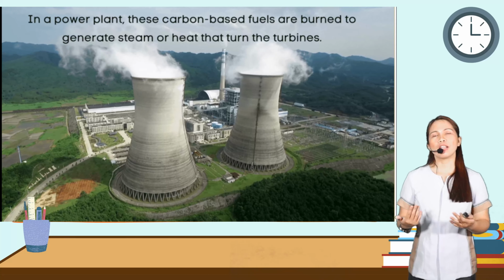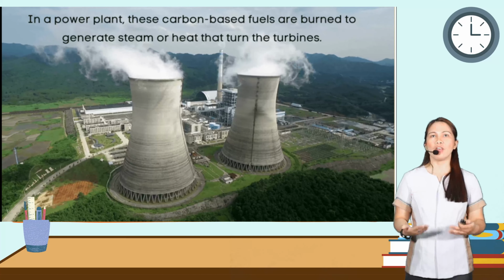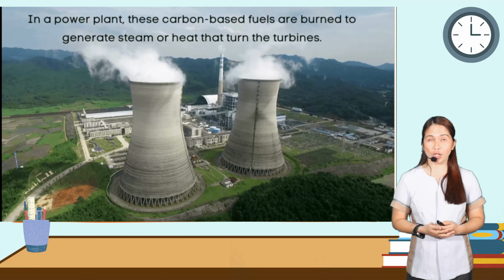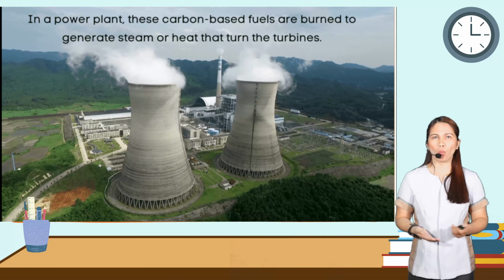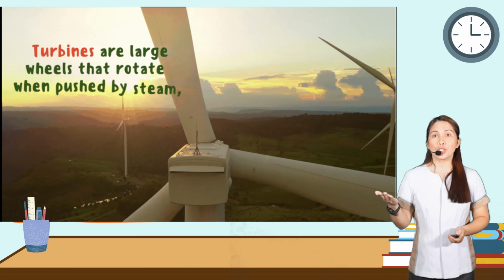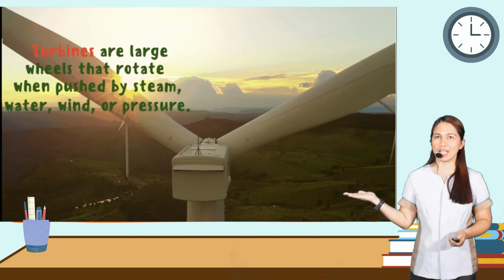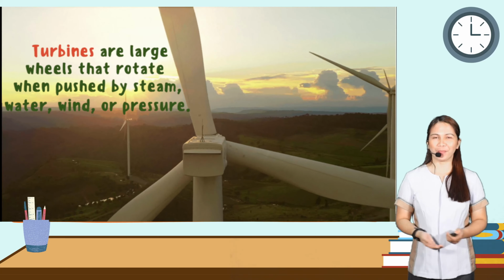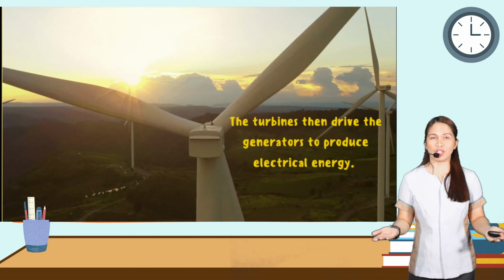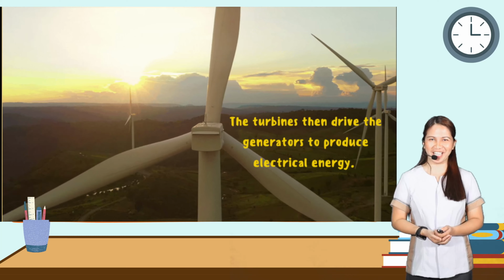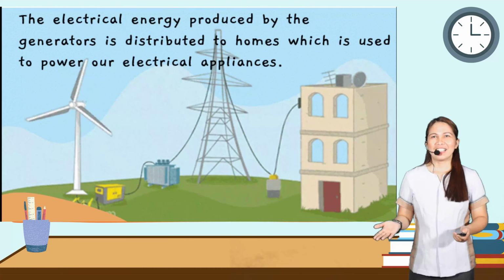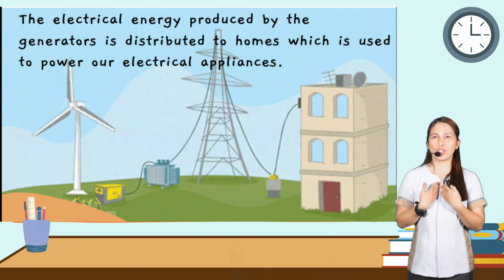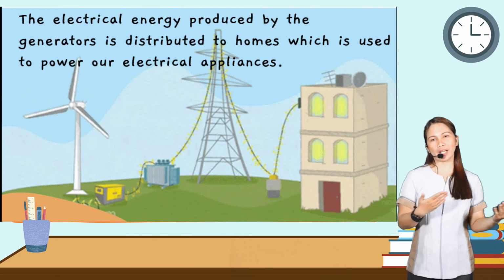So class, we have here the fossil fuels, and in a power plant, these carbon-based fuels are burned to generate steam or heat that turn the turbines. Now, what are turbines? Turbines are large wheels that rotate when pushed by steam, water, wind, or even pressure. The turbines then drive the generators to produce electrical energy. The electrical energy produced by the generators is distributed to our homes, which is used to power electrical appliances.